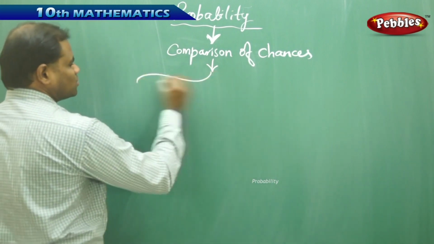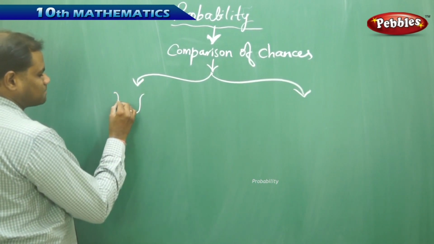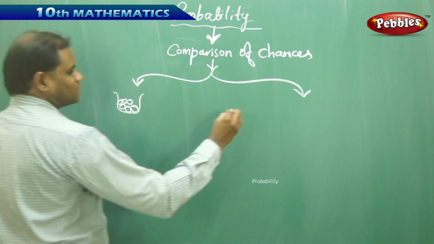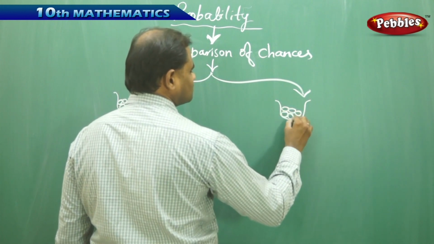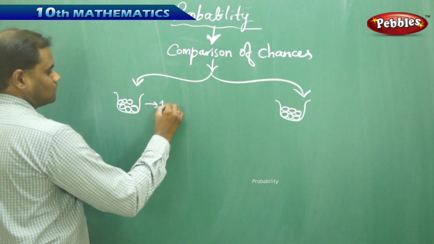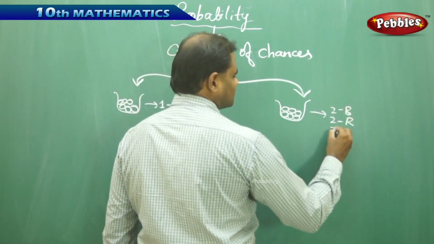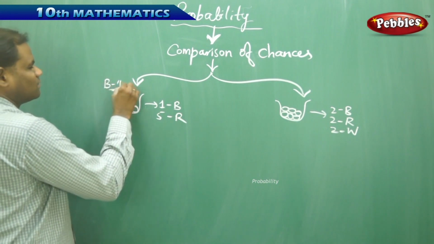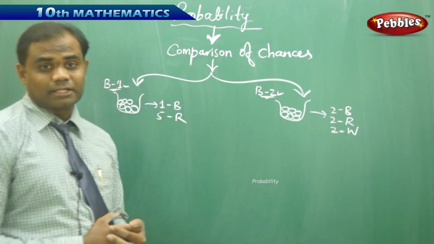Say, for example, I reconsider the two examples as I have taken here with the bags, one which contains 6 balls, and this bag 2 also which contains 6 balls, where here there are 1 blue ball and 5 red balls, and in this case 2 blue, 2 red and 2 white, as we have taken in the previous case, this being bag 1 and this being bag 2.